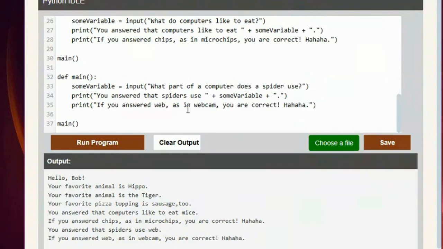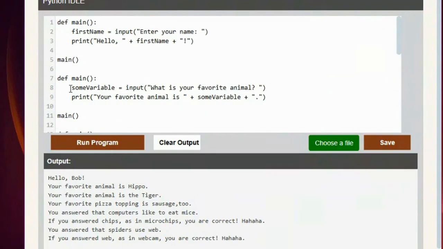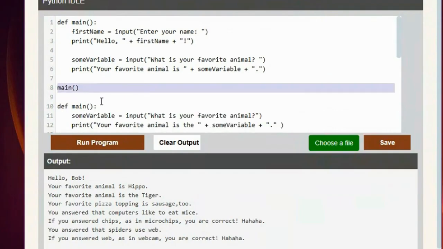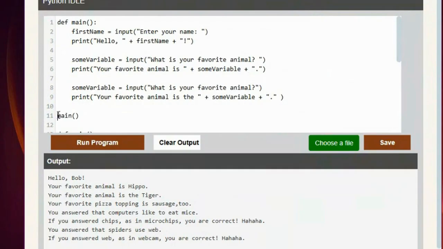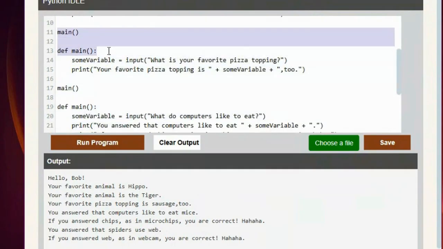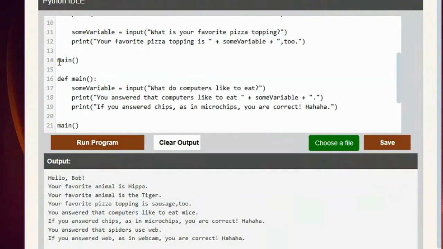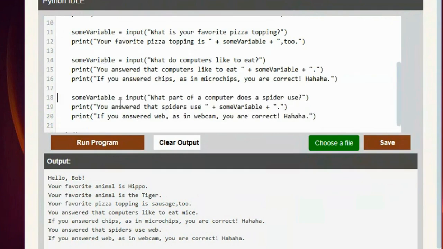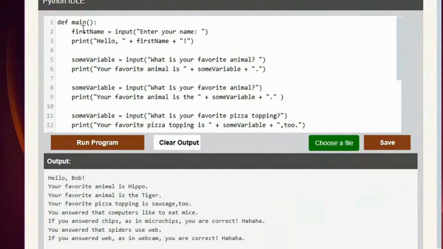There's quite a few issues. Some of it is you're not using good variables, and you've got a million main statements. Get rid of those. Get rid of those. Get rid of those. Okay, one main function.